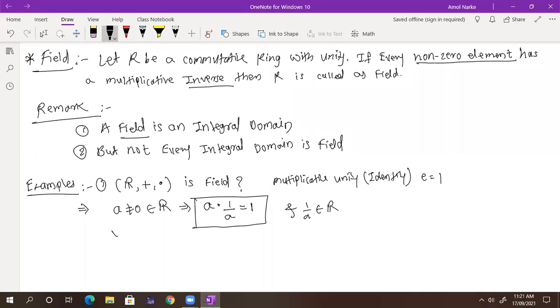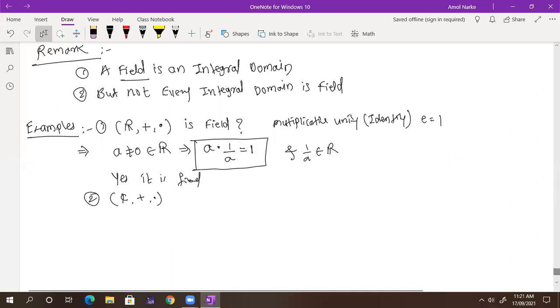So can I tell one example? Yes, please go ahead. Second example: complex numbers with addition and multiplication. Very good, absolutely correct. Now tell me, what is the identity here? What is the multiplicative identity? I will write down everything in a correct way, so you will understand. So this is the complex numbers, written like that.